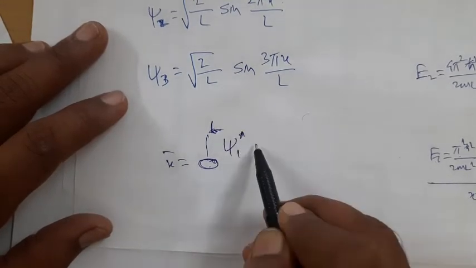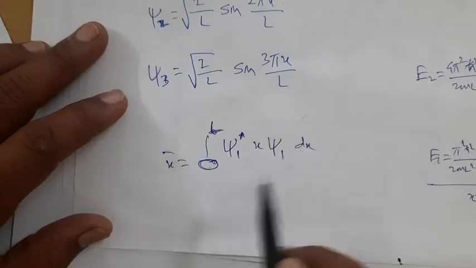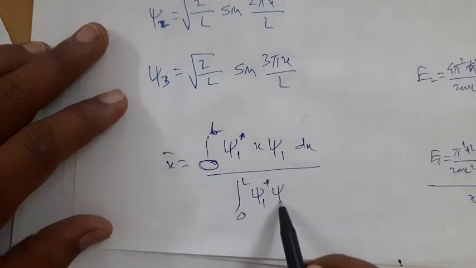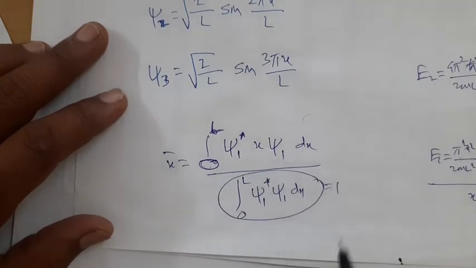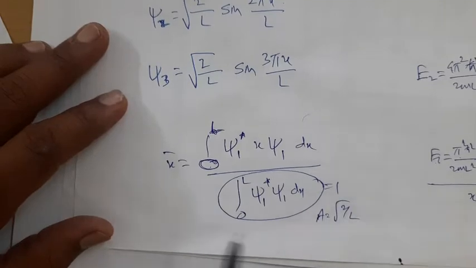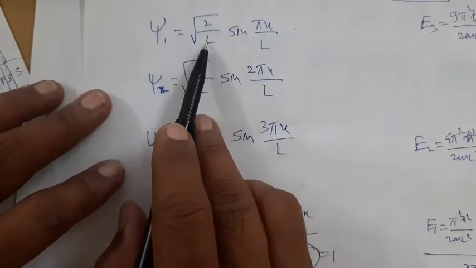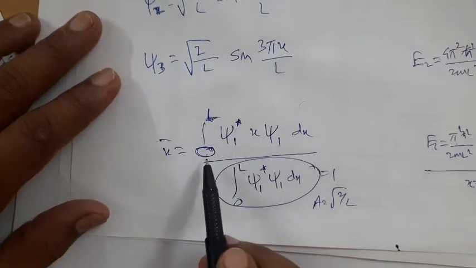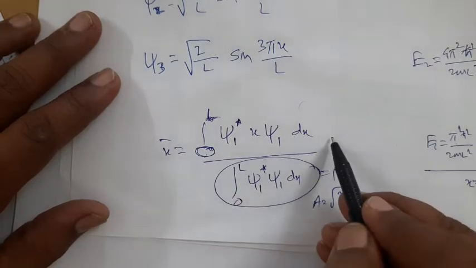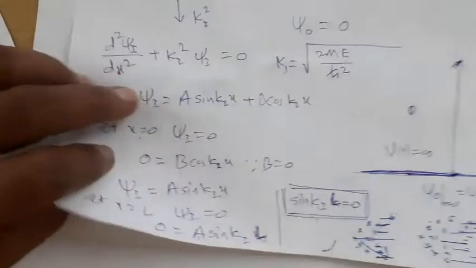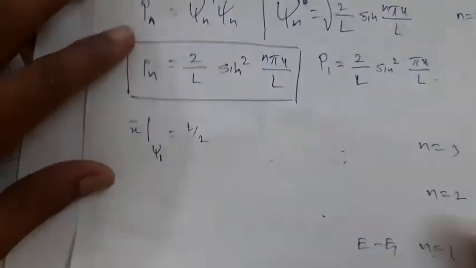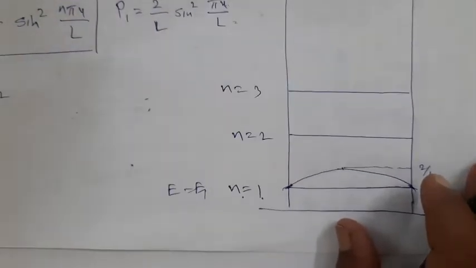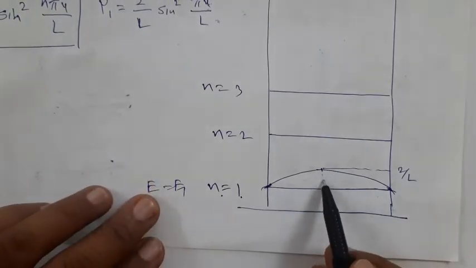Then you may write it as psi 1 star x psi 1 dx divided by, now actually there is no meaning in thinking about psi 1 star psi 1 dx, because this is equal to 1 if A is equal to root 2 divided by L. If I consider A equal to root 2 divided by L, then there is no need to calculate this. It is sufficient to calculate the numerator while integrating from 0 to L, and you will find that for n equal to 1, that is for psi 1, x bar is equal to L by 2. That is the most probable position of the particle: L by 2.